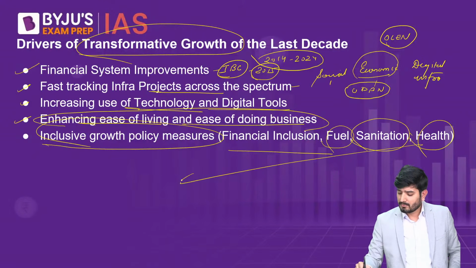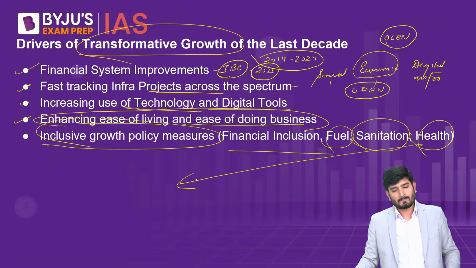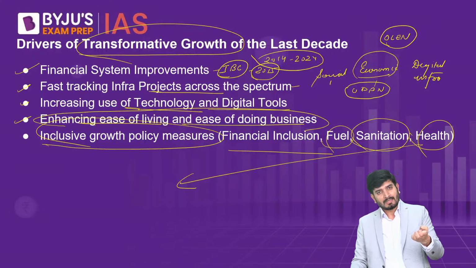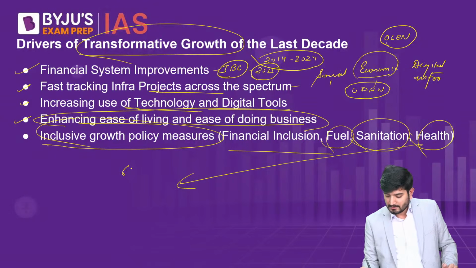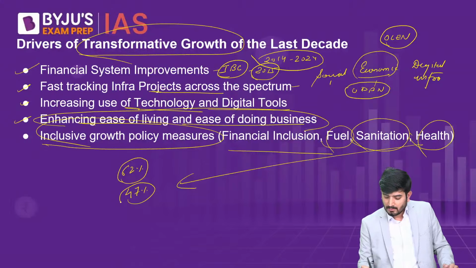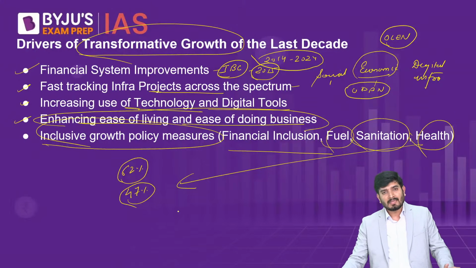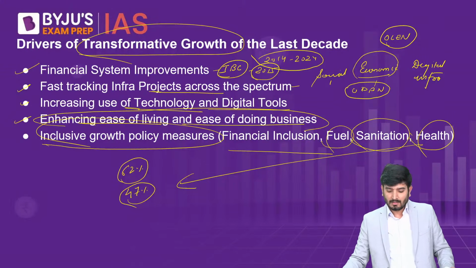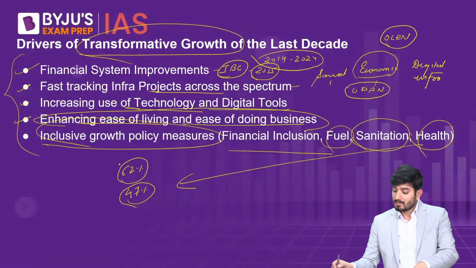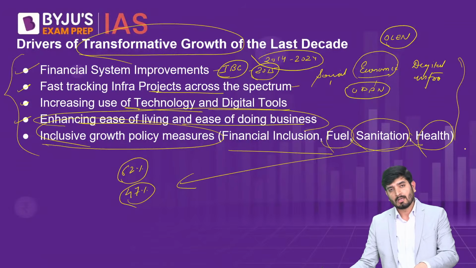So for example, if you see, initially in 2014, the out-of-pocket expenditure on healthcare was 62%. After the implementation of Ayushman Bharat, by 2022, it was just 47%. So this is how the government is making health services very accessible for the people.